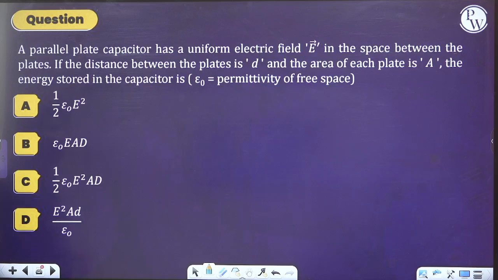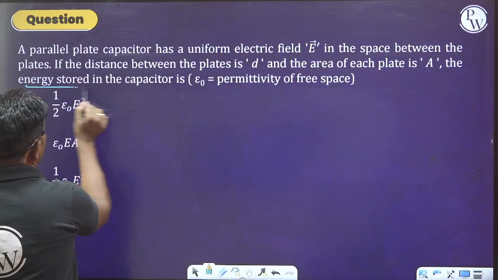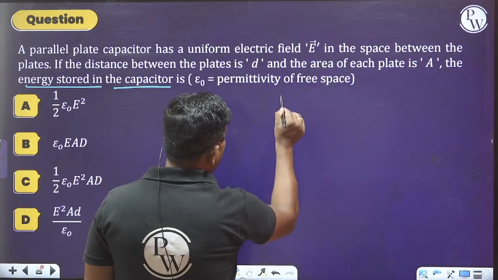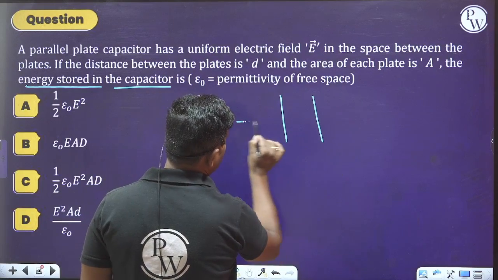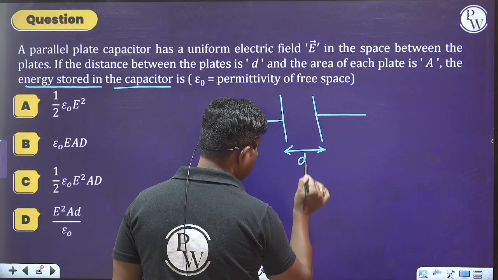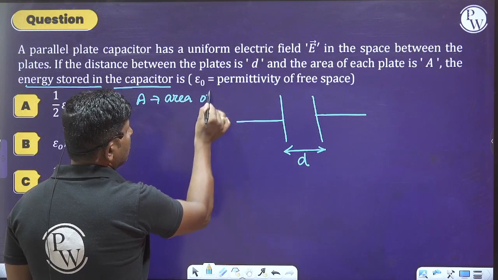So move on to the next question, what they have given to us. They're asking, what is the energy stored in the capacitor here? So how can we do simplification? Please observe this carefully. In a parallel plate capacitor, what is the distance of separation between them? It is D. And what is the capital A? Capital A is the area of each plate.